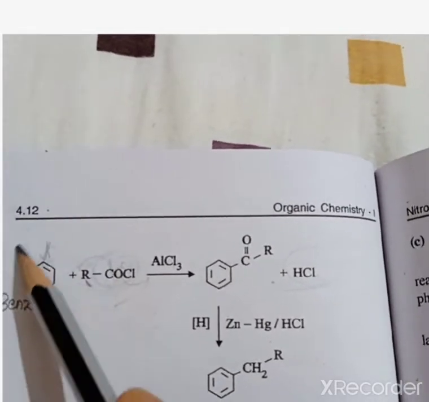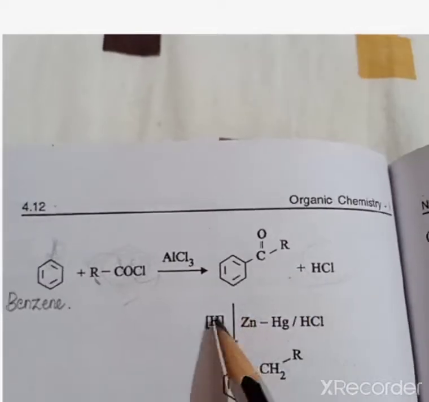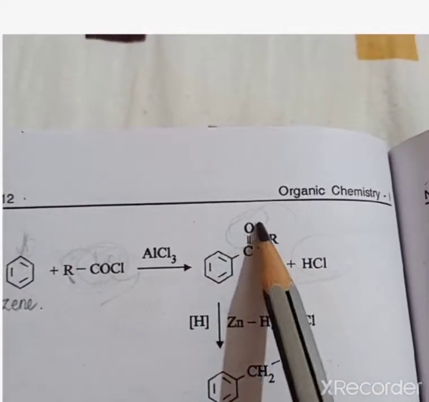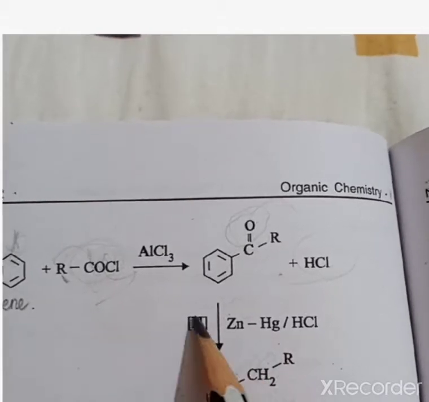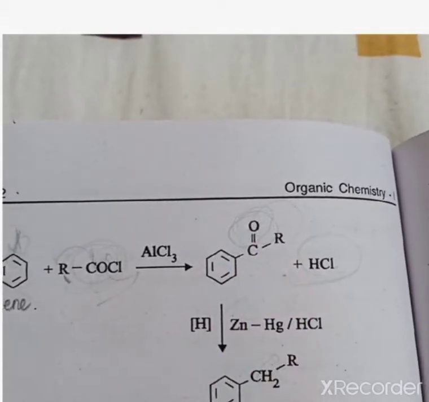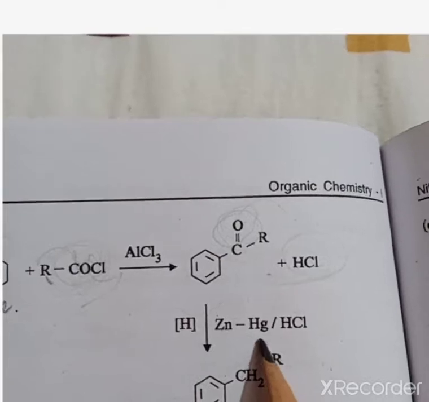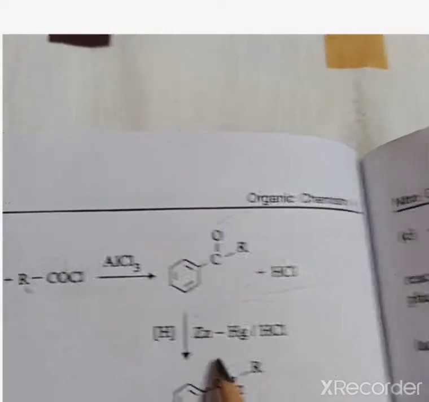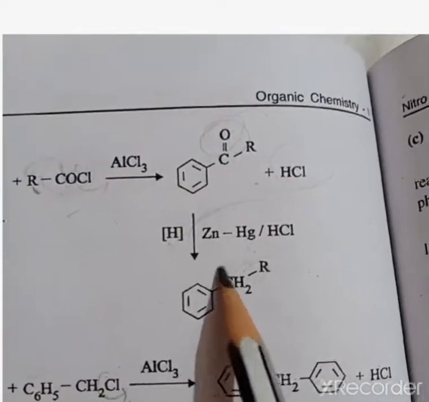Okay, so it is formed with the C double bond O R. It is again a reduction. It will be formed as CH2. The O will be reduced. Here you see that it undergoes reduction, the O will be reduced and converted into H2, with zinc, mercury, HCl. It is a reduction, with hydrogen and a catalyst. So it is formed as CH2R.